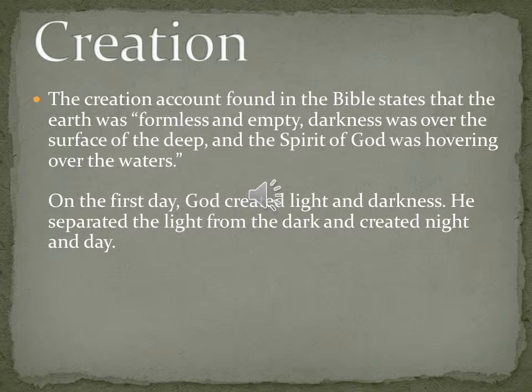Creation. Genesis 1 tells us that the earth was formless and empty, darkness was over the surface of the deep, and the Spirit of God was hovering over the waters. Day 1, about 6,000 years ago. God creates light and darkness. He separates the two to create night and day.